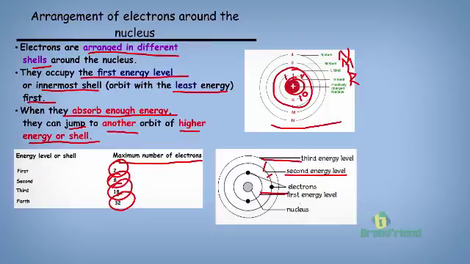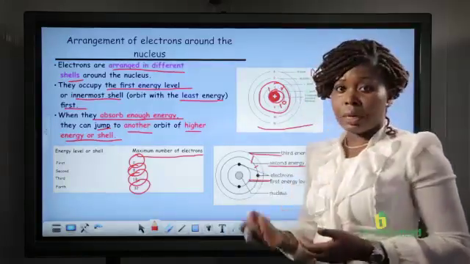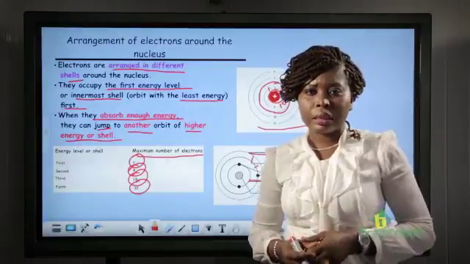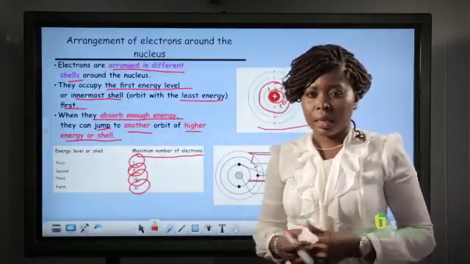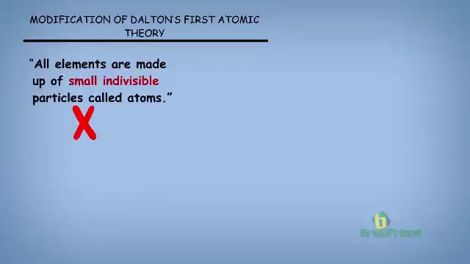In fact, electrons can keep jumping from one energy level to another, depending on the amount of energy they can absorb.